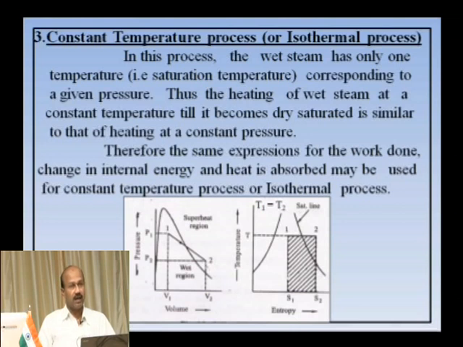Therefore, wet steam has only one temperature, the saturation temperature corresponding to a given pressure. That means in that region temperature and pressure are constant. Thus, heating of wet steam at a constant temperature till it becomes dry steam is similar to heating at a constant pressure. Therefore, the same expression; this line is important.